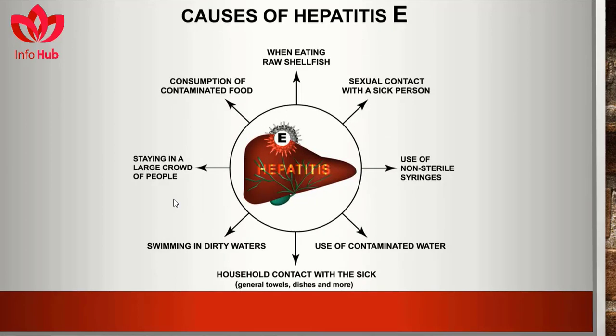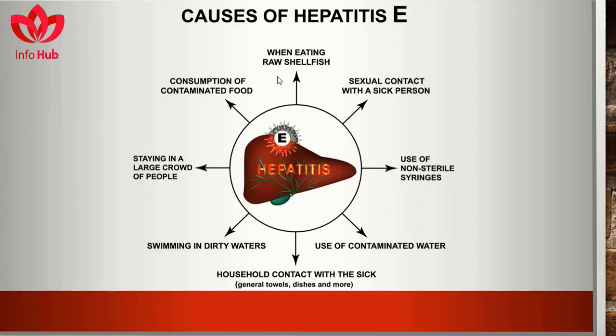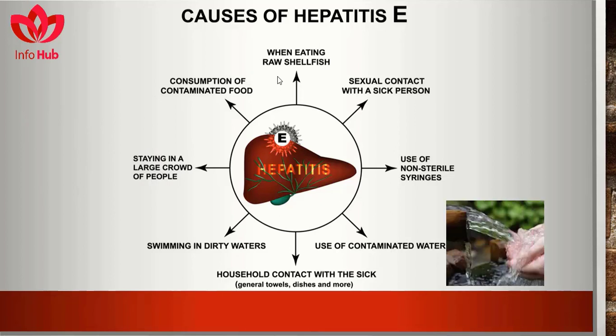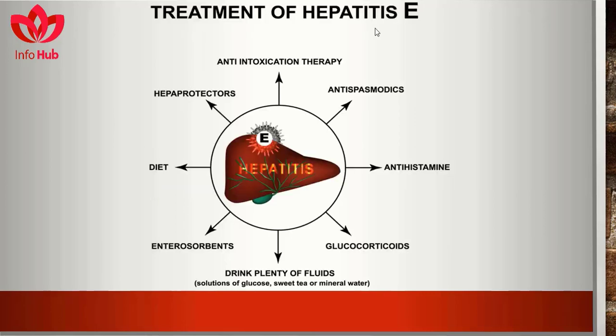Causes of hepatitis E contain consumption of contaminated food, eating raw shellfish, sexual contact with a sick person, use of non-sterilized syringes, use of contaminated water, household contact with the sick, sharing towels, dishes, and more, swimming in dirty water, and staying in a large crowd of people. Treatment of hepatitis E contains hepaprotectors, anti-intoxication therapy, antispasmodics, antihistamines, glucocorticoids, drinking plenty of fluids such as glucose solution, sweet tea or mineral water, enterosorbents, and diets.